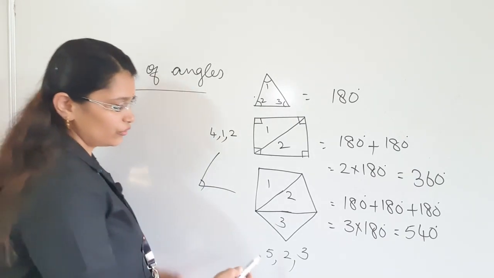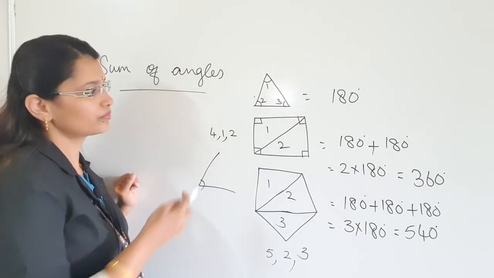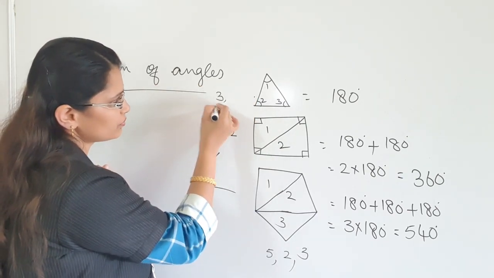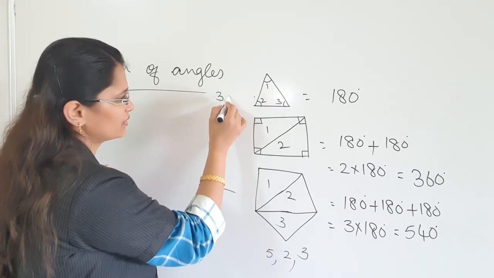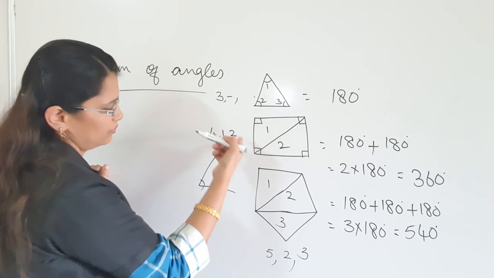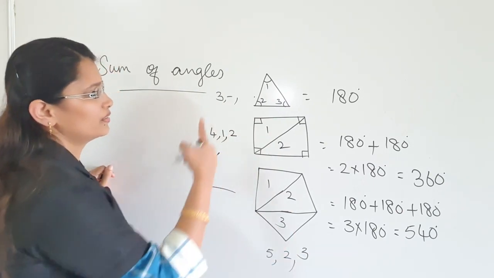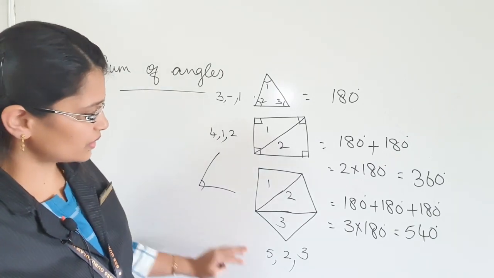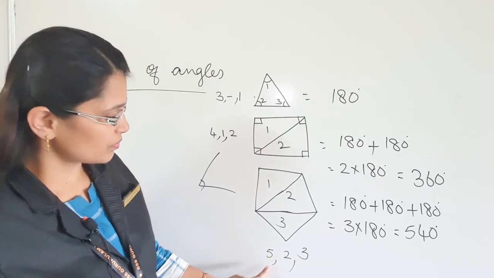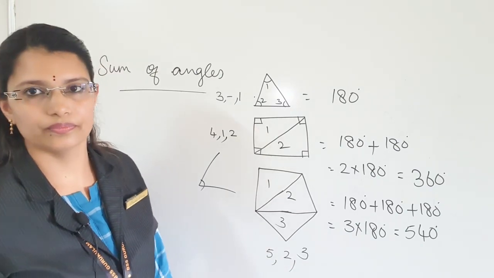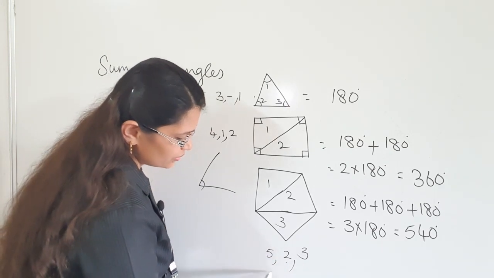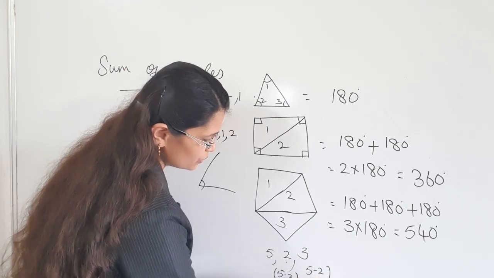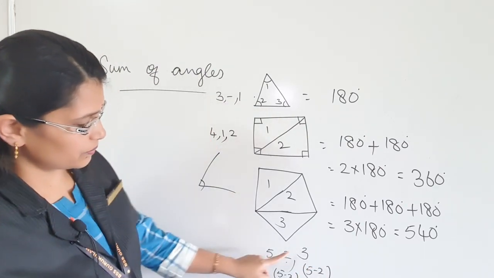So, can you find any relation between these? Here also you can write number of sides 3, number of diagonals, no diagonals here, and number of triangles, how many triangles? 1. Okay. So, what is the relationship between these, 5 and 2 and 5 and 3? 5 minus 3 is equal to 2 and 5 minus 2 is equal to 3, right?